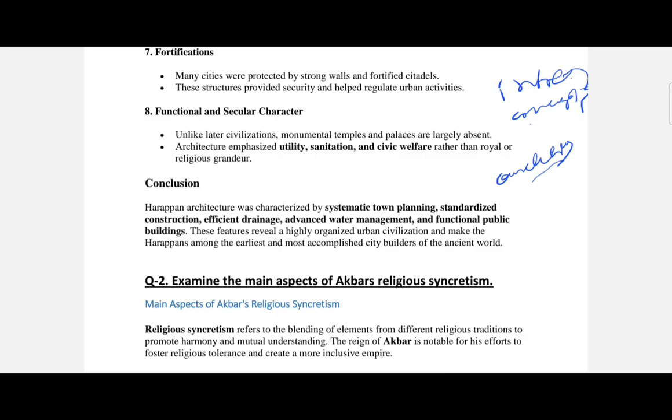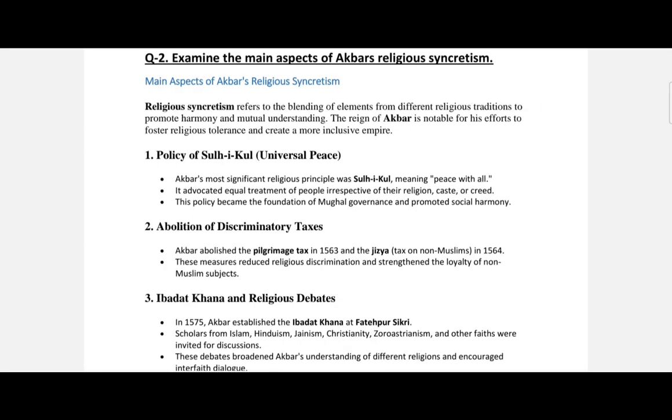As we move on to the next question, that is question number 2, it is about Akbar's religious syncretism. The question says, examine the main aspects of Akbar's religious syncretism. So we just have to give an intro about Akbar's religious policy.